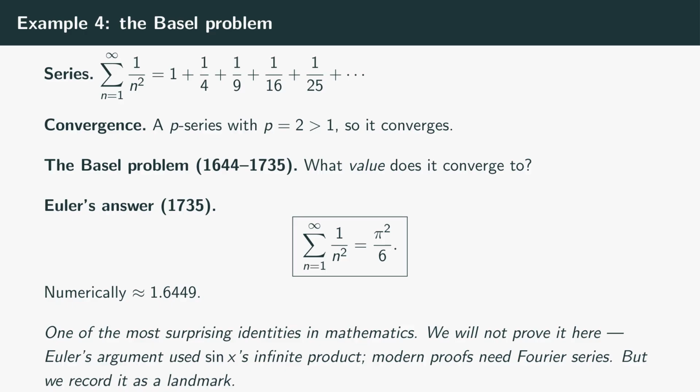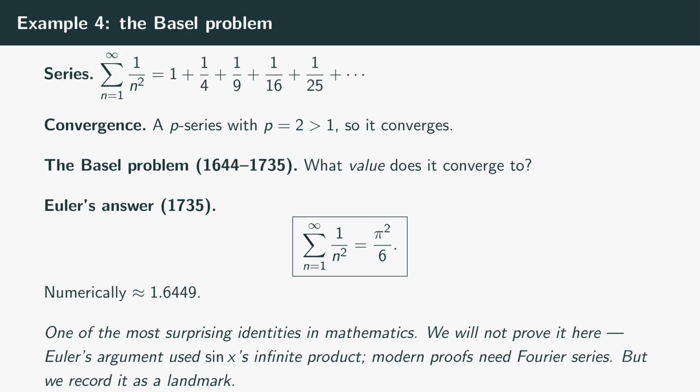He treated sin x as an infinite polynomial, factored it by its roots pi, 2 pi, 3 pi, and so on, compared coefficients with its Taylor series, and read off the value. The argument wasn't fully rigorous. You have to justify treating sin x as a polynomial, but it produced the right answer. Modern proofs use Fourier series or contour integrals to make the same identification airtight.